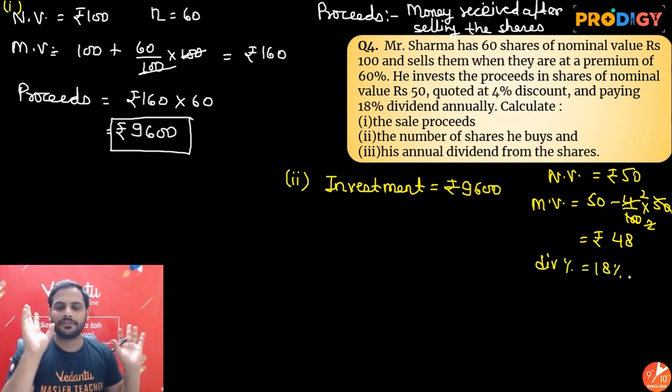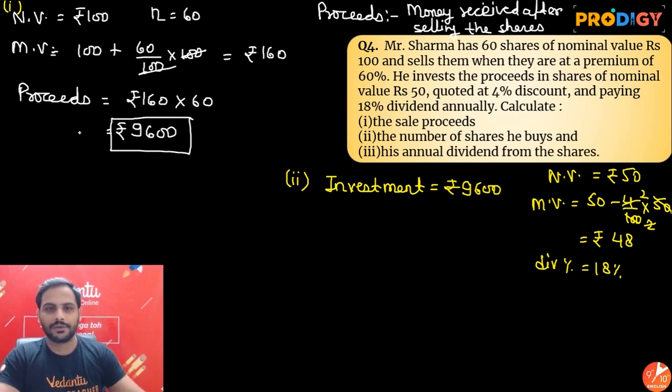Okay, so the first thing we have to find out is to calculate the sale proceeds. Sale proceeds we have got is 9,600. How many shares can he buy? Look, the total money he has is 9,600, and the market value is ₹48.